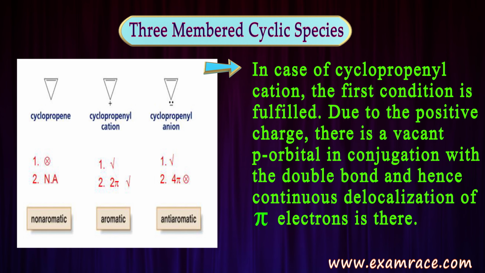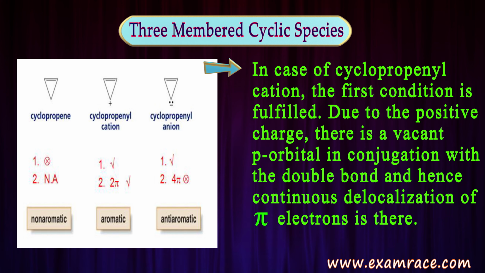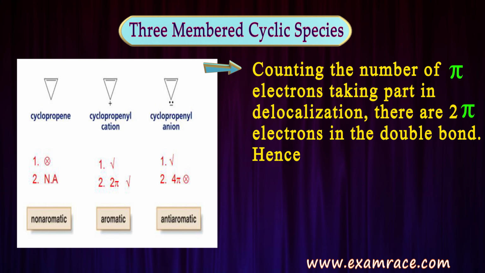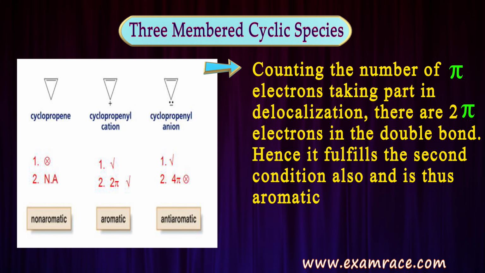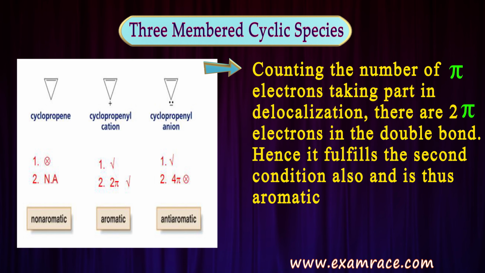In the second compound, that is cyclopropenyl cation, we can see this positive charge. Due to this, it has a vacant p orbital in conjugation with this double bond. So here we can see the continuous delocalization, and it is also cyclic and planar. So it is fulfilling the first condition, and if we count the number of pi electrons in this compound which are taking part in delocalization, then we get 2 pi electrons in the double bond. So hence it is fulfilling the second condition also.